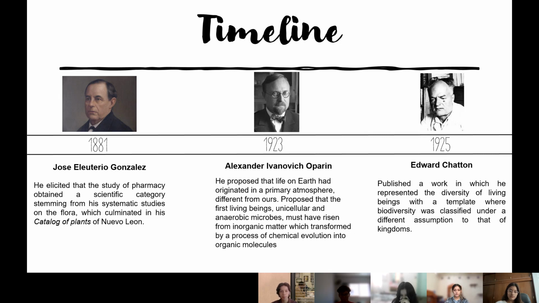In 1925, Édouard Chatton published a work in which he presented the diversity of living beings with a template where biodiversity was classified under a different assumption to that of kingdoms.